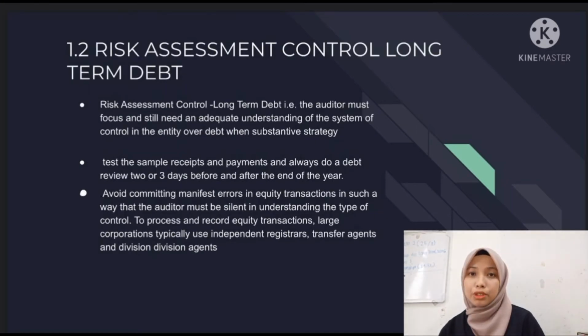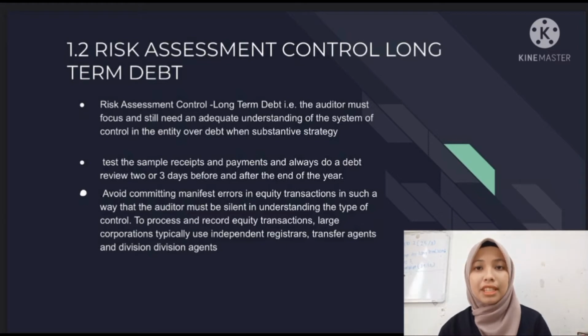In assessing control of long-term debt, the auditor must focus and still needs an adequate understanding of the system of control of the entity over the debt when using a substantive strategy. Check every minute of the board to get the note and bond permission proof. Then test the sample receipt and payment sent. Always do a debt review 2 or 3 days before and after the end of the year. This is intended to make a determination for the transaction to be entered within the period.